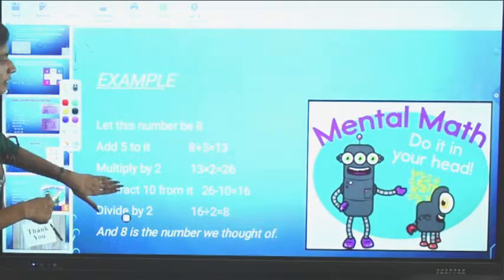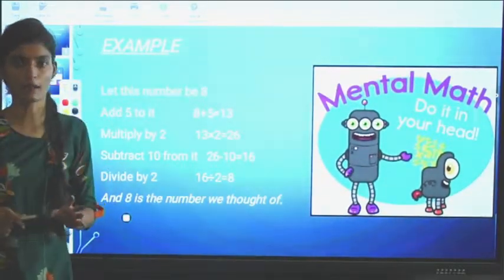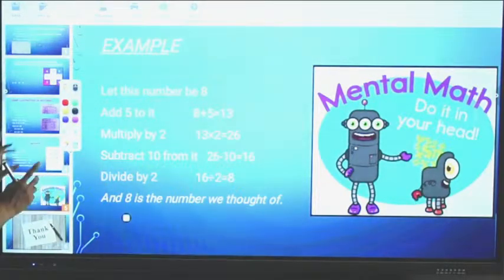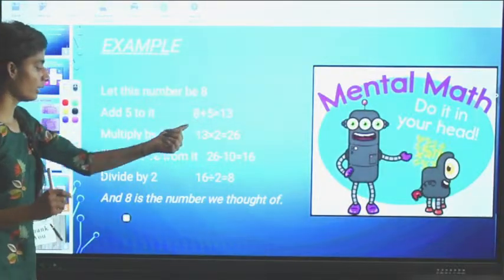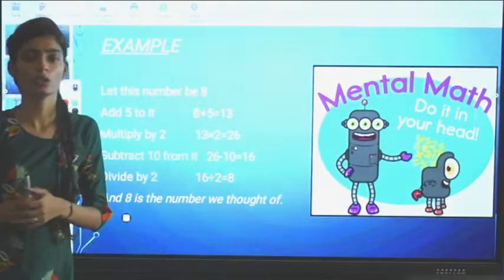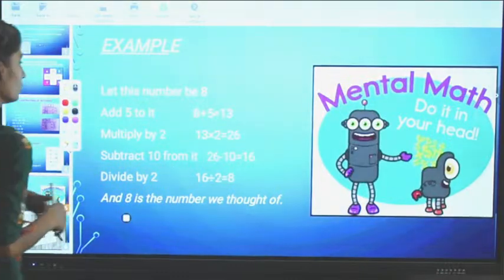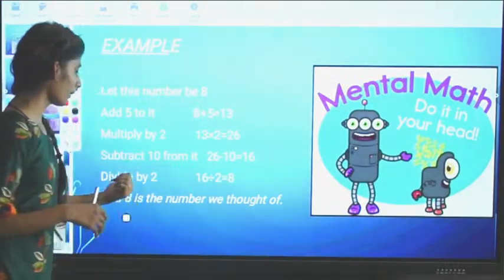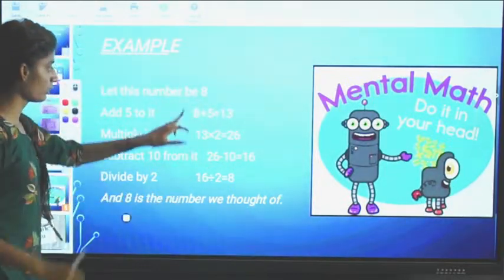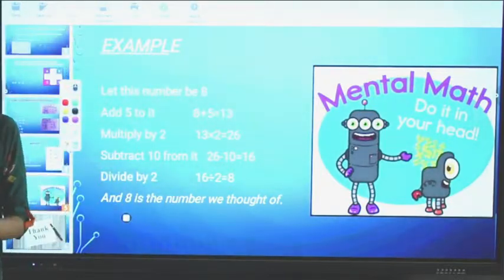Now in this example, let this number be 8. I have given the example of 10, now let the number be 8. Add 5 to it, 8 plus 5, 13. Multiply by 2, 13 multiplied by 2, 26. Now subtract 10, 26 minus 10 equals 16. Divided by 2, 16 divided by 2, 8. And 8 is the number we thought of. We thought of 8 only, and in the end we are getting 8 only, and we are right.